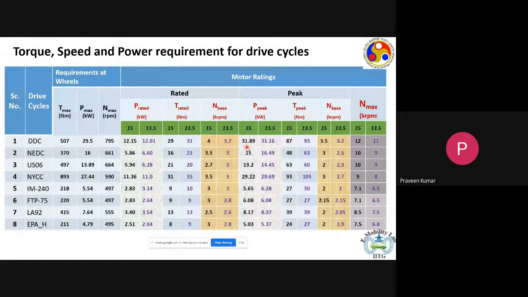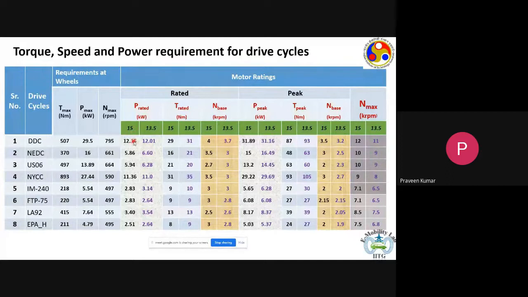It can be much lower than that, almost 3 times lower, or at least 2.5 times lower. So we can use a machine with a 12 kilowatt rating, and that machine will be overloaded and would deliver us 31 kilowatt for a short duration of time. And here again we have the rated power for all the 8 drive cycles.